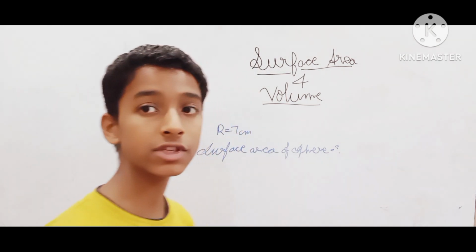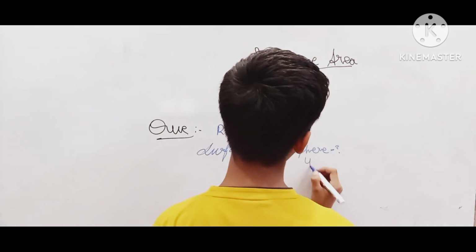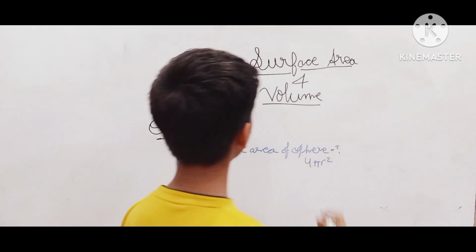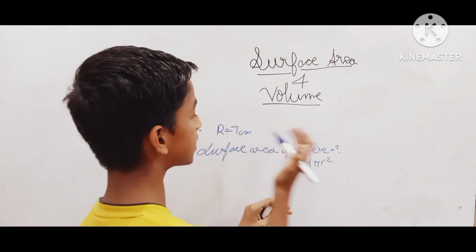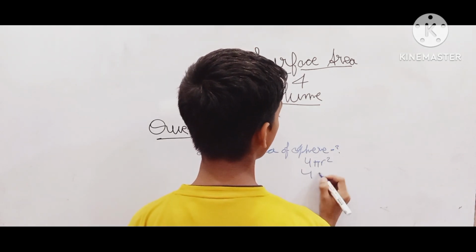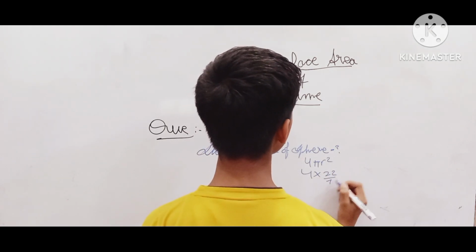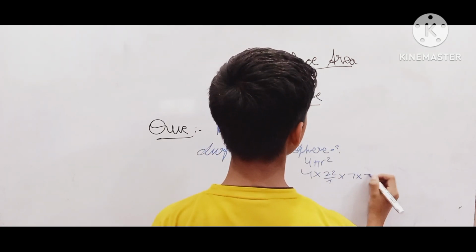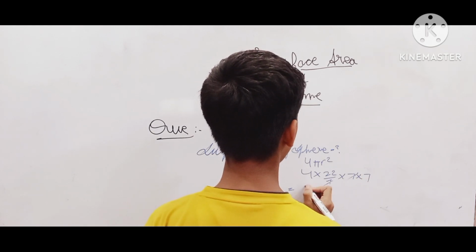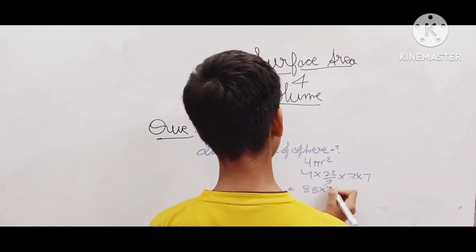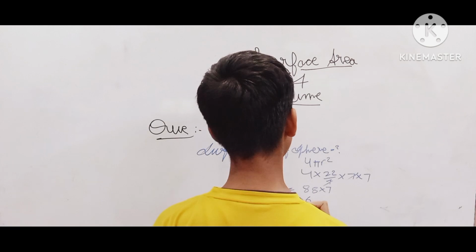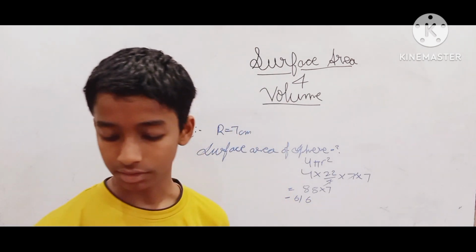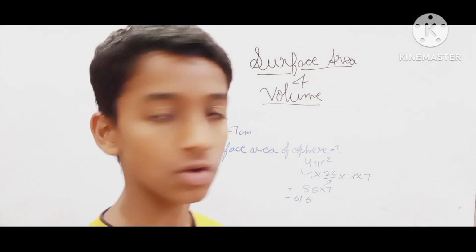Now the surface area of the sphere formula is 4 pi r square. We just have to substitute the value of the radius, that is 7 cm, which will be 4 times 22 by 7 times 7 times 7. This will be cancelled. 88 times 7, which will be 616. The answer will be 616 centimeter square.